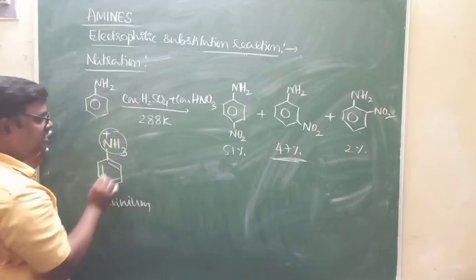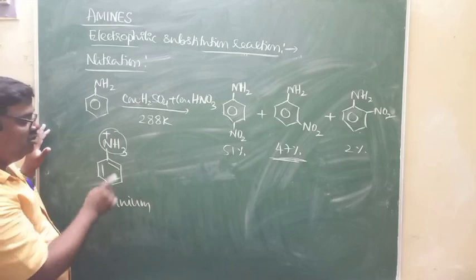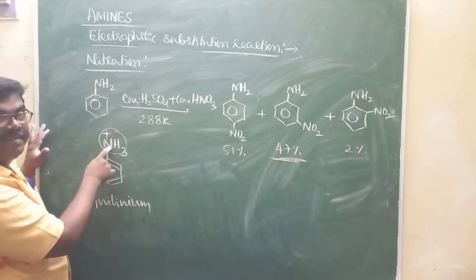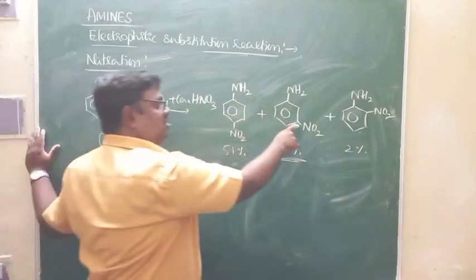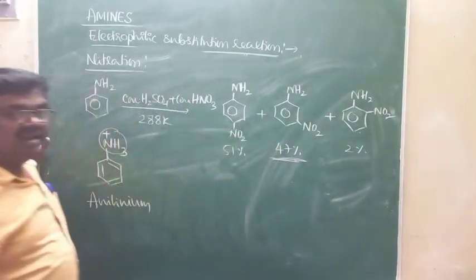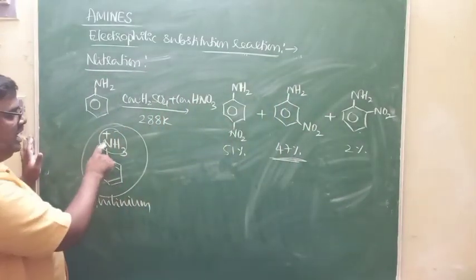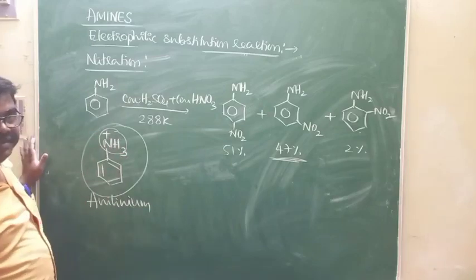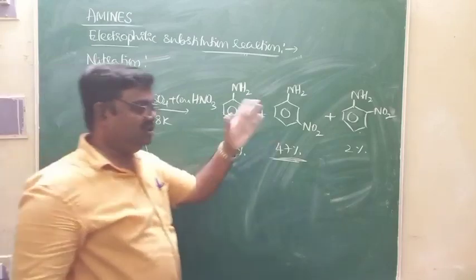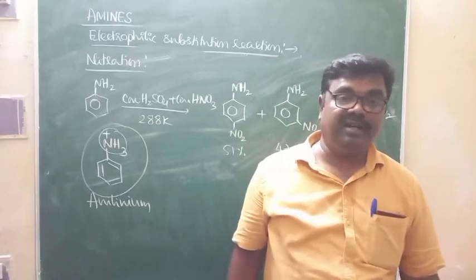This NH3 plus is meta-directing group. Because of that, you got here 47% meta-nitroaniline.